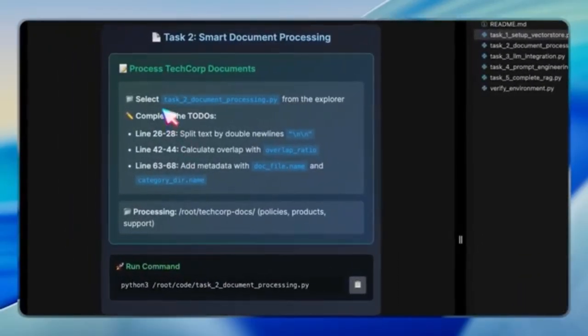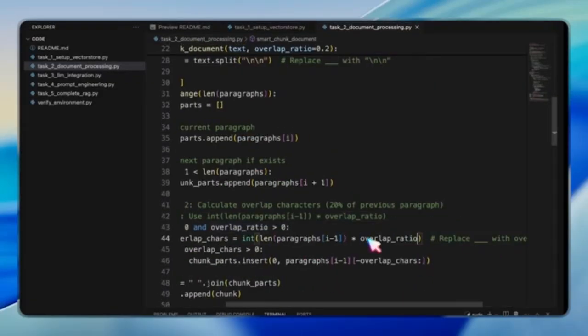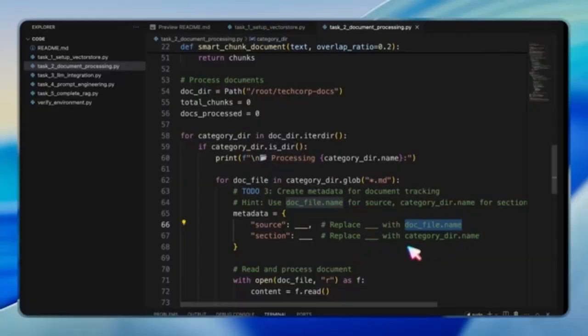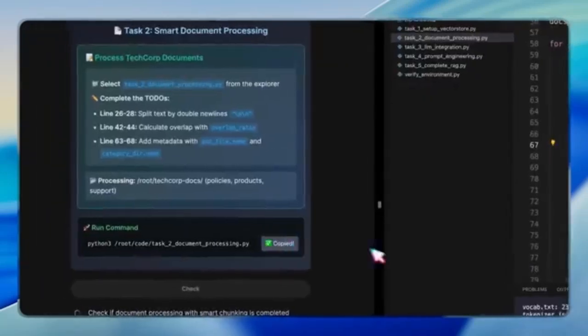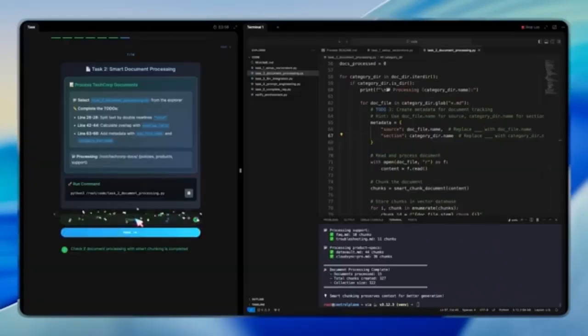In Task 2, the focus shifts to document processing and chunking. Unlike our earlier lab, where we split text into fixed-size character chunks, here we upgrade to paragraph-based chunking with smart overlaps. The goal is to preserve meaning so that each chunk contains complete thoughts. This is crucial for RAG because when AI generates answers, the quality depends on having coherent chunks of context.